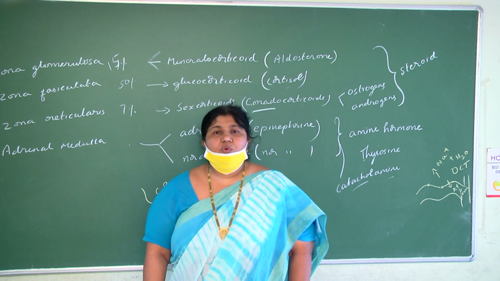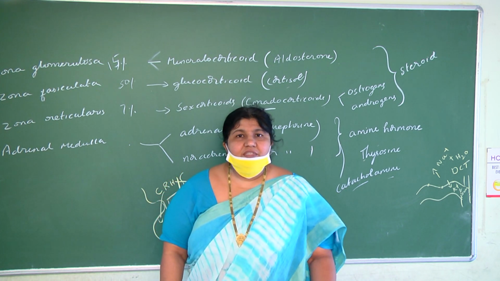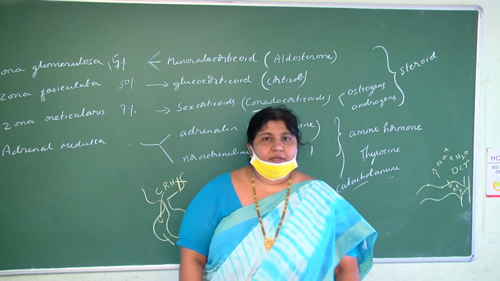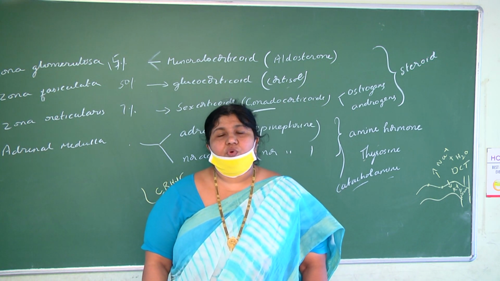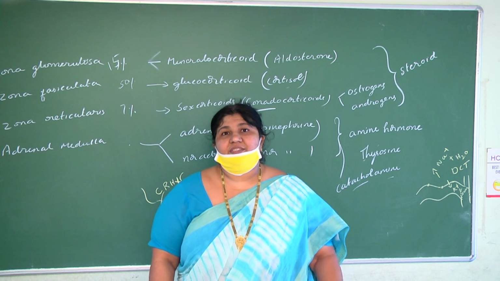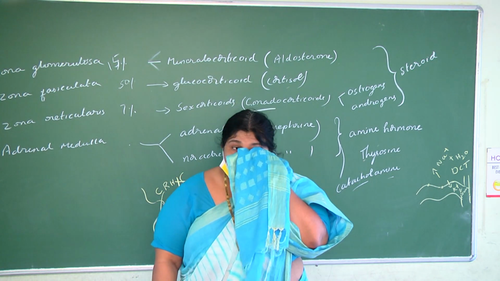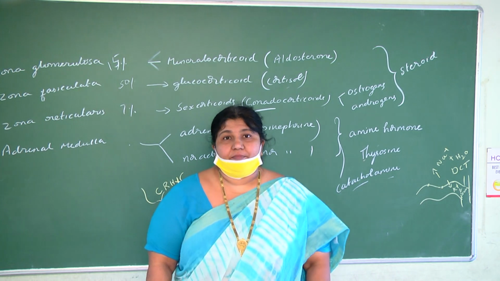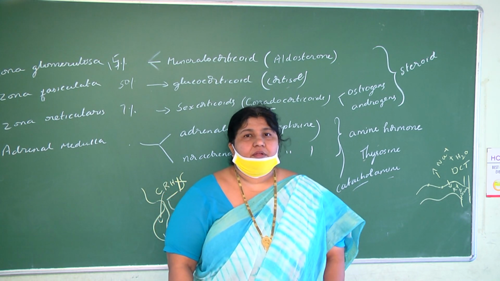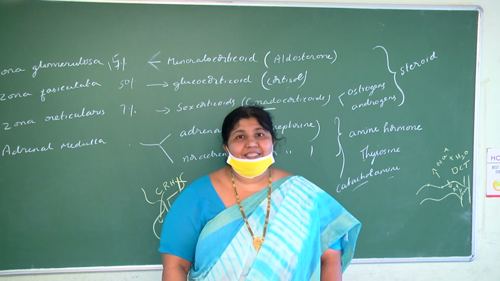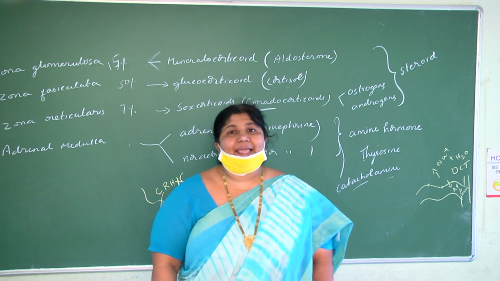Now what is glucocorticoid? Cortisol is a glucocorticoid. It is a steroid hormone. What are the functions of cortisol? Lots of functions are there for cortisol. It's the most important hormone in our body. It stimulates processes like gluconeogenesis and glycogenolysis.